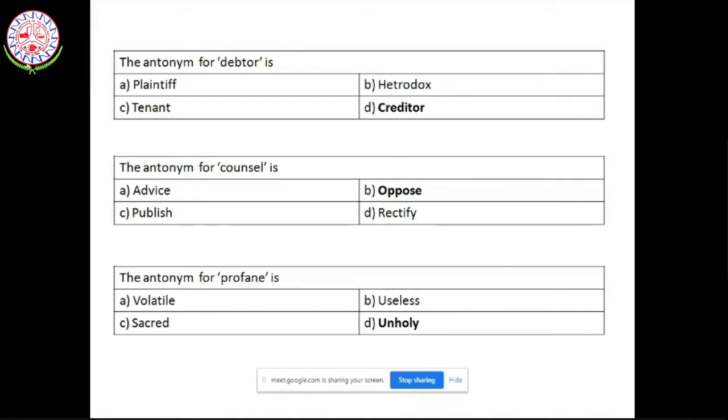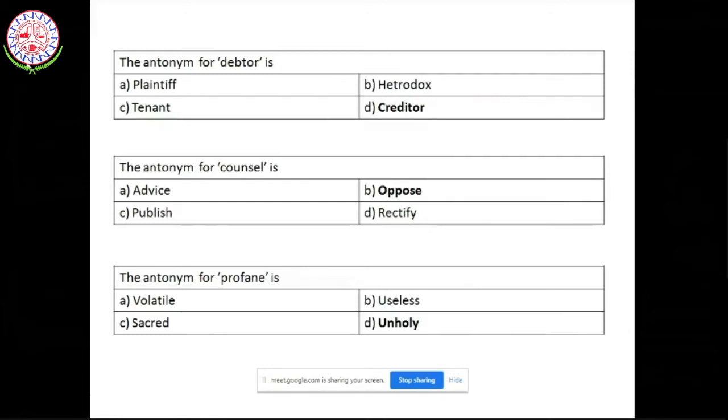The antonym for counsel. You might have seen that counsel is a very common word. Whenever you counsel somebody, you are trying to advise them, give them your opinion. Of course, advice is correct as the meaning of counsel, but you have to look at the word which is opposite. So it cannot be advise, it cannot be publish, it cannot be rectify. Rectify is basically a verb, and counsel is also a verb, of course. So obviously the opposite meaning of counsel is oppose.